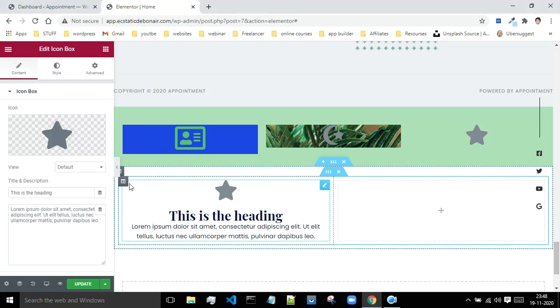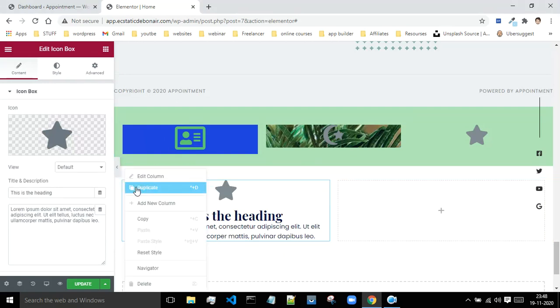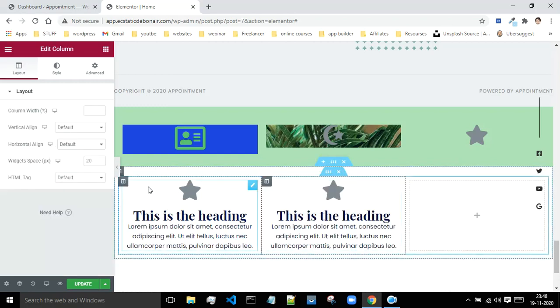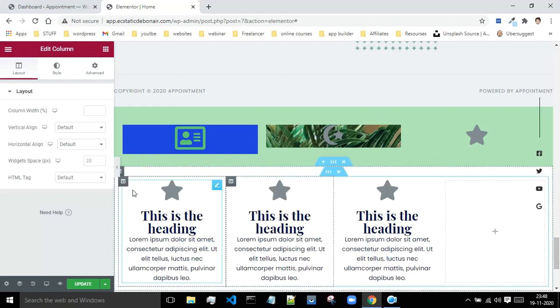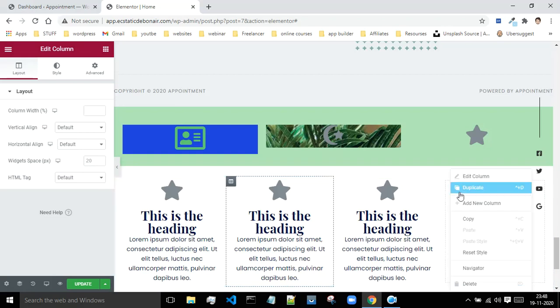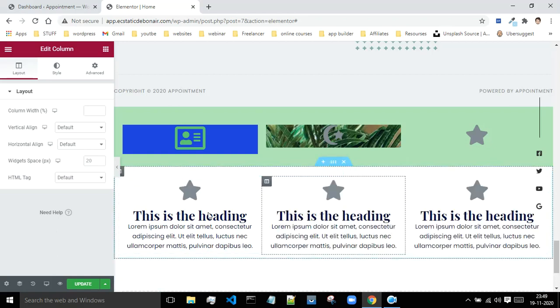So now what you can do is just right click on duplicate. I want this 3 number of times, duplicate, and let me just remove this last column. Okay, so I will say delete. Okay, so currently I'm having these 3 columns with the icon, heading, and paragraph as well. Whatever that is not required by you can remove it, no issues with that.